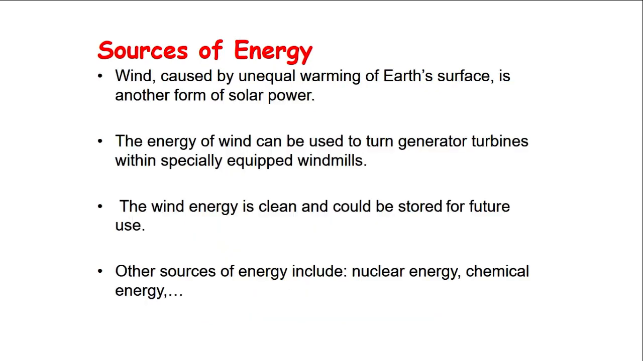There are also other sources of energy like wind. Of course, wind is caused by the solar power also, because as the sun heats Earth unequally, this will cause wind to blow from one place to another. The energy of wind can then be used to turn generator turbines within specially equipped windmills. The wind energy is clean and it could be stored for future use. There are many other sources of energy, for example, nuclear energy, chemical energy, and other sources of energy.